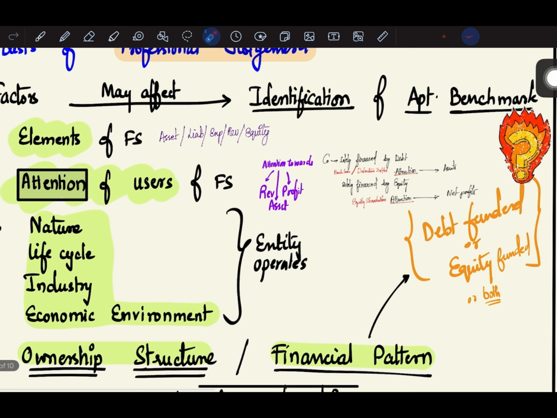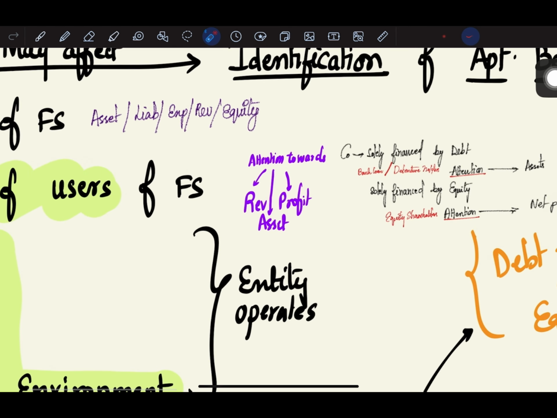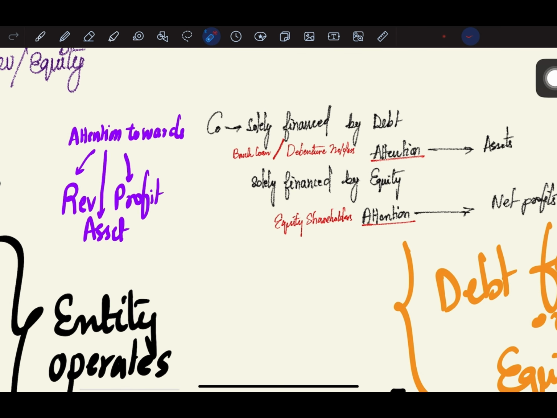So the first factor is elements of financial statements. Assets, liabilities, expenses, revenues, equities, the elements of financial statements can affect the identification of an appropriate benchmark. The next one is attention of users of financial statements. Whatever users of financial statements are there, their attention towards revenue, profit, assets will also be a factor. For example, a company is solely financed by debt. If a company's capital structure is entirely debt, then the users' attention will be towards assets. In case it is financed by debt, then the bank loan that you take or the debenture holders, their attention will be towards the assets.